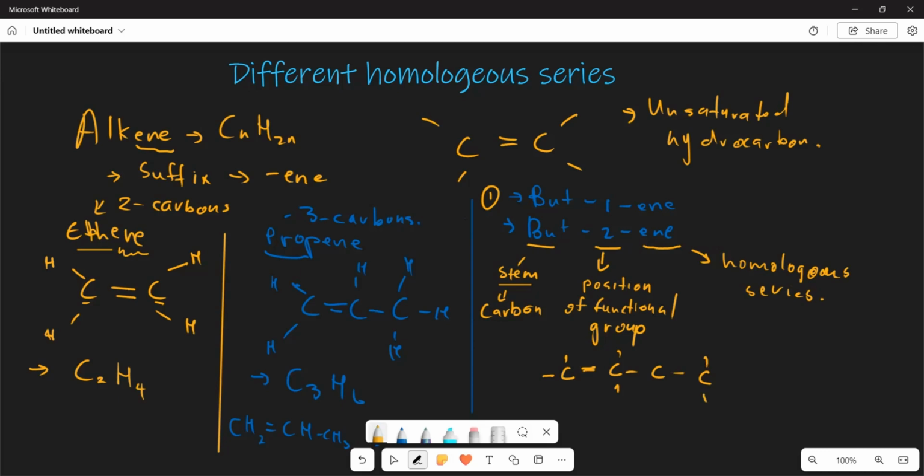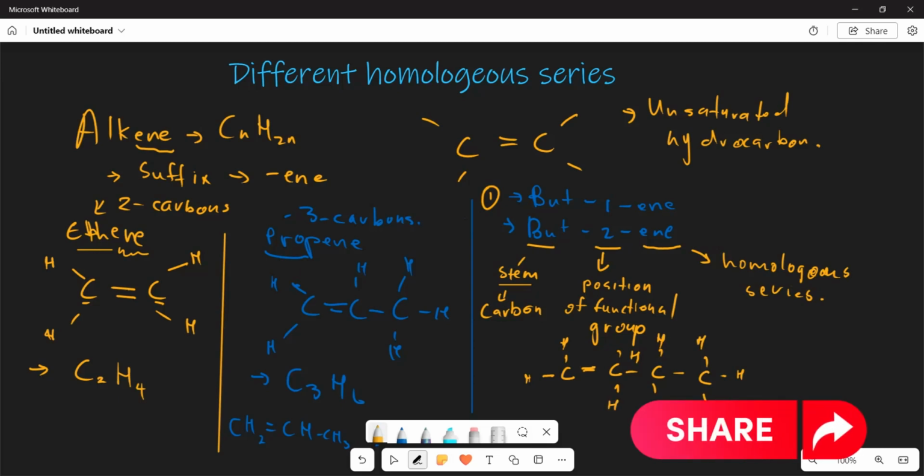So basically, this is how it is going to look. This is going to be your H. This is going to be your H. This is going to be your H. You see? Now, this is going to be the H given by these ones, right? Now that is going to be your but-1-ene, right? Now that is going to be the significance of your but-1-ene.